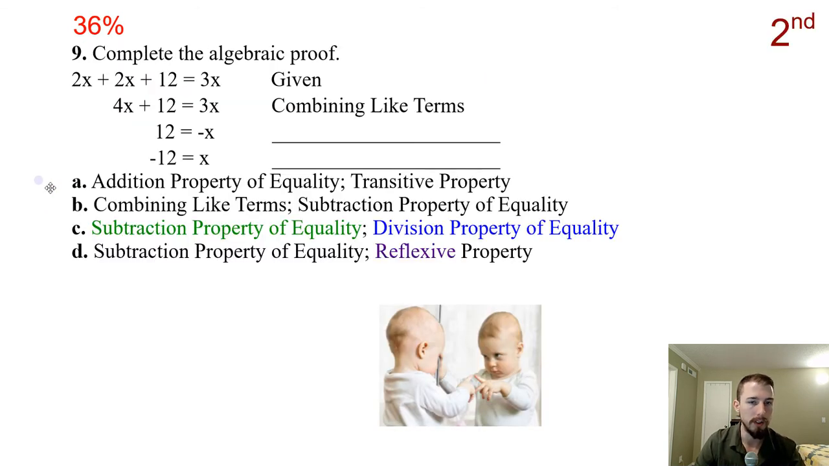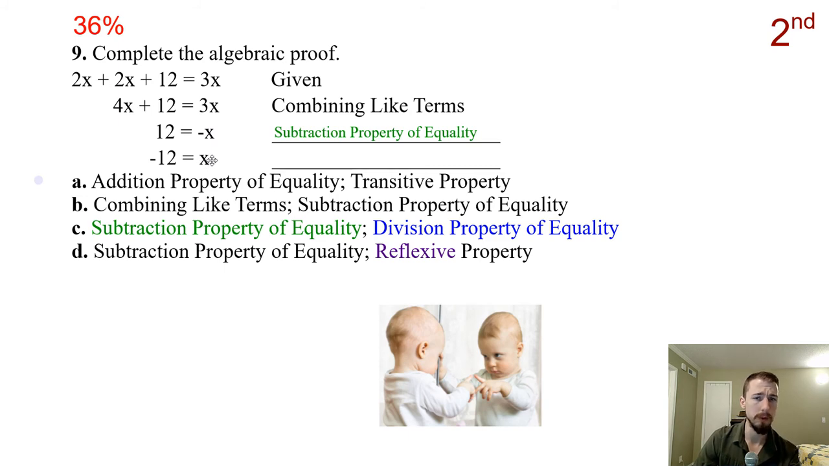All right, complete the algebraic proof. The first part was given to us. Then we combined like terms. We added those together. Then the next thing, it looks like we're subtracting the 4x from both sides to get negative x. So it's going to be the subtraction property of equality. Whatever we do on one side, we do to the other side to keep it balanced and equal the entire time.